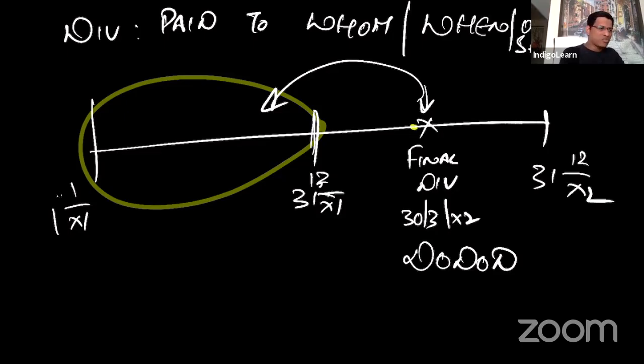Now, let us move to the next question. When will the dividend be declared? Final dividend for one financial year will be declared in the subsequent financial year. Now, when you say final dividend will be declared in the subsequent financial year, if there is dividend declared, that dividend is basically for the previous financial year.